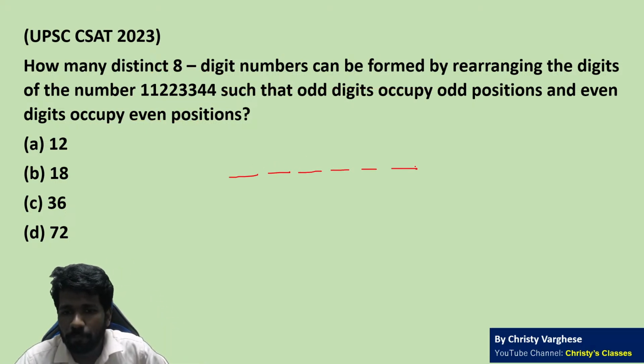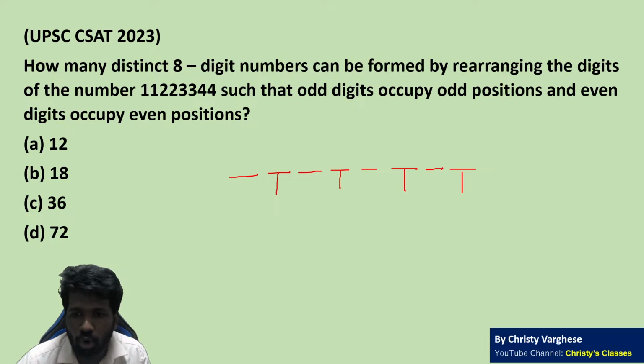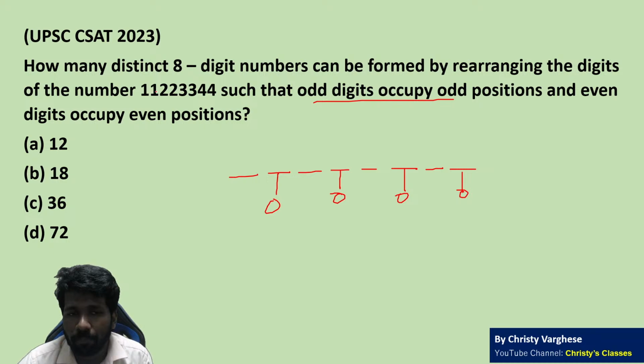8 places, odd positions means what? Odd positions means unit place, hundreds place, 10,000s place, or 10 lakh place. These are the odd positions. O for odd. Odd positions, odd digits should occupy odd positions.